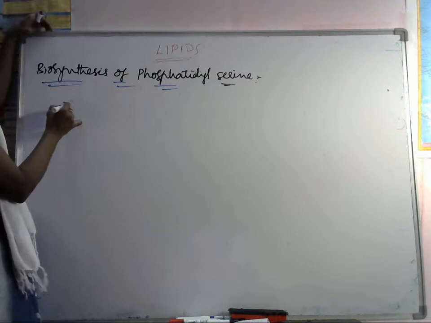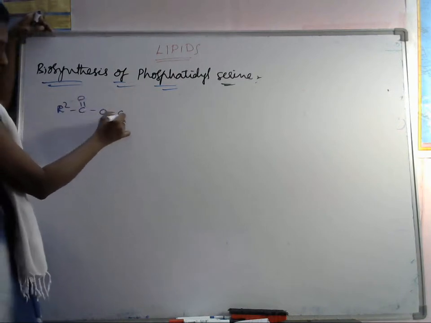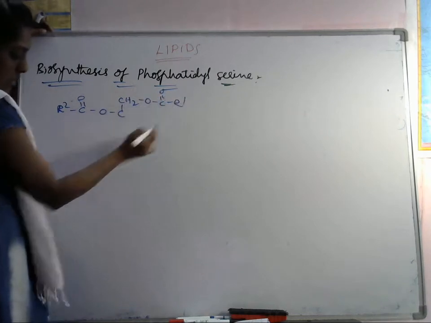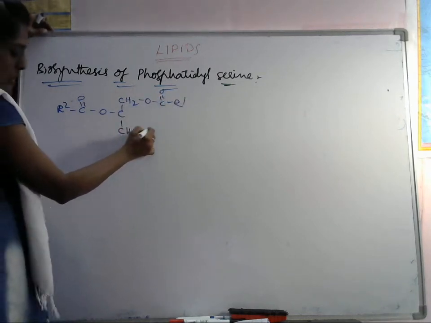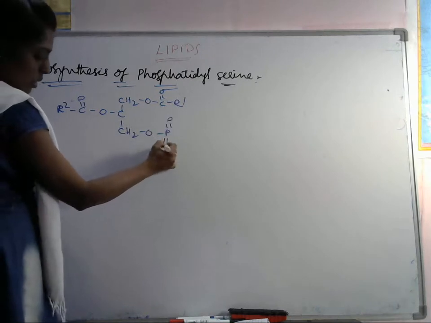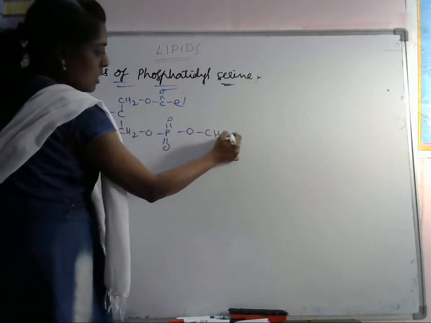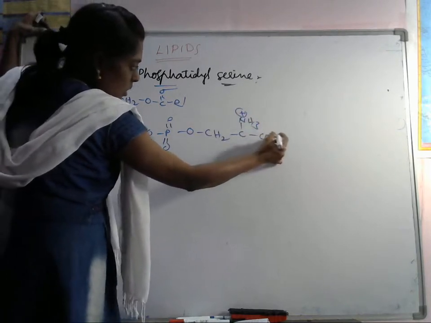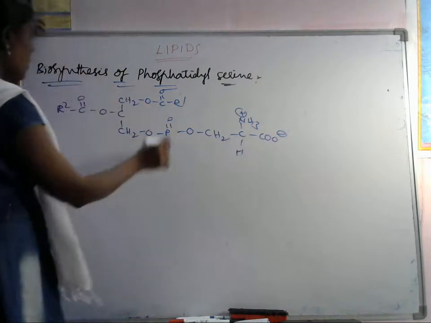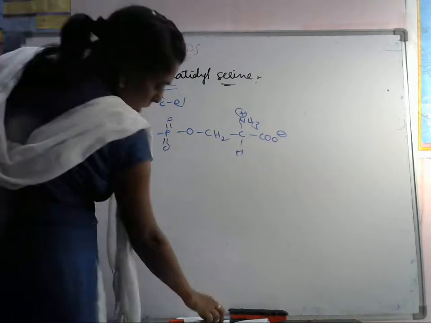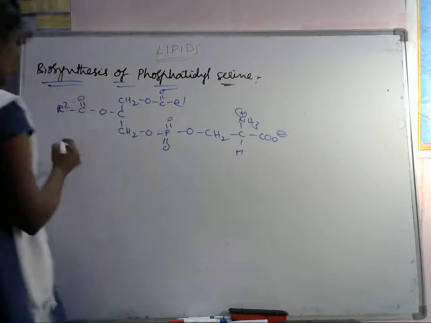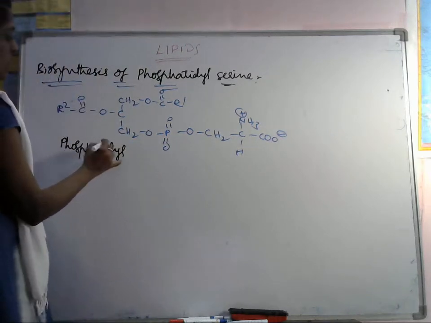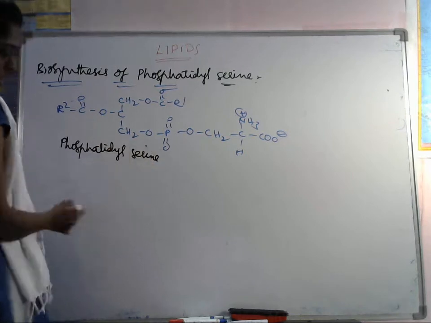R2 C double bond O, CH2 O CO R1, CH2 O P double bond O, CH2 C, here NH3 plus is there, COO minus, here H will be there. So this is the phosphatidyl serine.